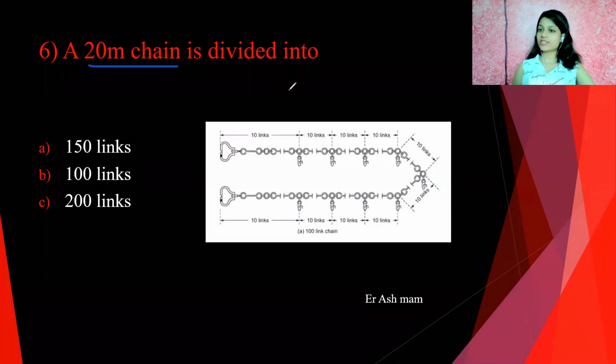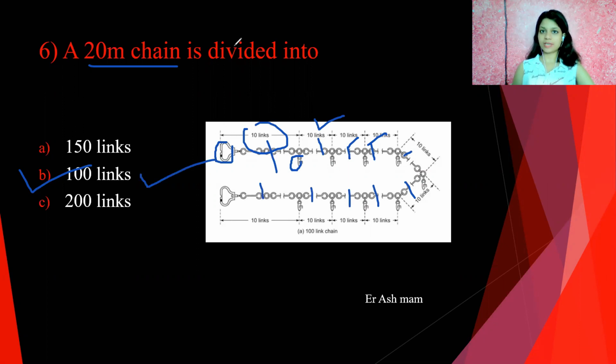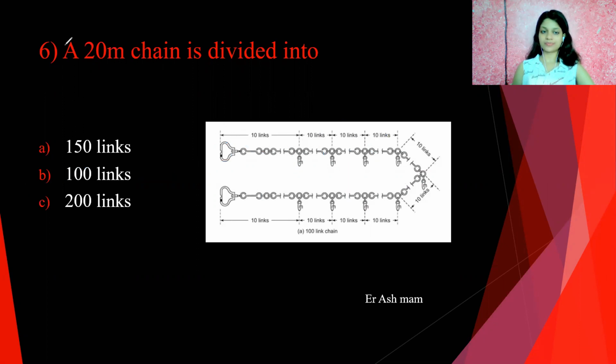Next, a 20-meter chain is divided into, answer is 100 links. You can see here in the photo, these handles and chains. We know that we provide tallies after every 10 links. Here first 10 links, next 10 links, 10, 10. So 1, 2, 3, 4, 5, 6, 7, 8, 9, 10. Total 10 into 10, 100 links. So answer is B, 100 links.